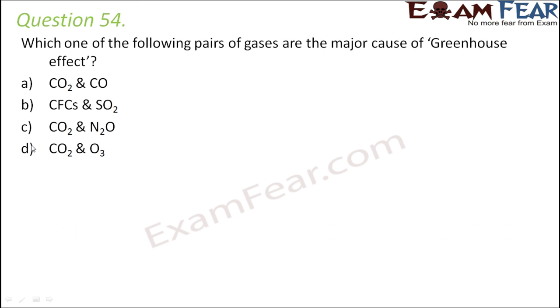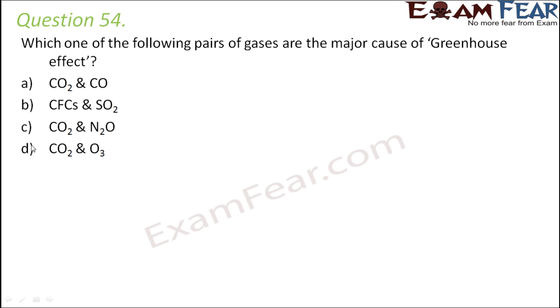Question number 54. Which one of the following pairs of gases are the major cause of greenhouse effect? So greenhouse effect, as we all know, is because of some of the gases which have a habit of absorbing the infrared radiation and not allowing them to move out of the Earth's atmosphere. As a result, the Earth's atmosphere's average temperature gradually increases.